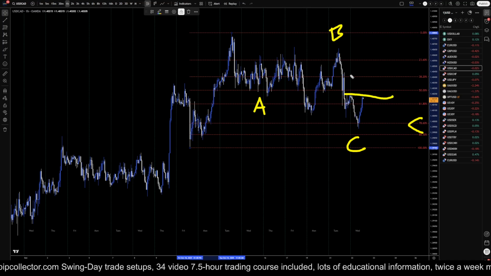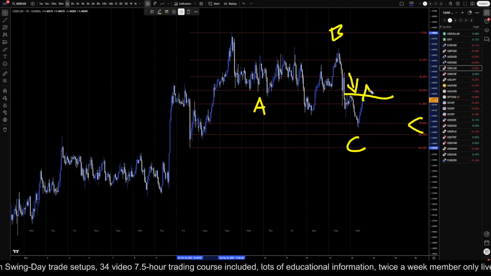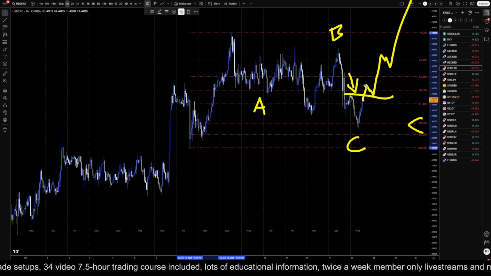If it breaks this high right here with momentum, I think there's a good chance that we could actually be starting a pretty nice move to the upside, a pretty nice impulsive move to the upside, and hopefully head up to one of those much higher Fibonacci levels that I was showing on the daily time frame.